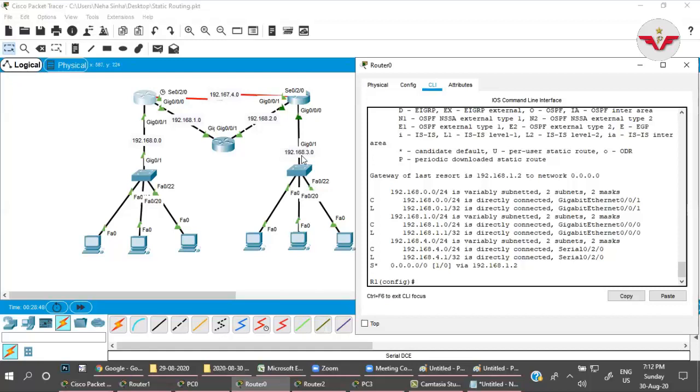For the 3.0 network, it will have two paths, through 4.0 and through 1.0. In that condition, the load balancing condition will occur and the router will get confused about whether the packet needs to be sent from this path or this path, because both metrics are the same. From this path the administrative distance is 1 and from this path also the administrative distance is 1. So it will get confused, right?